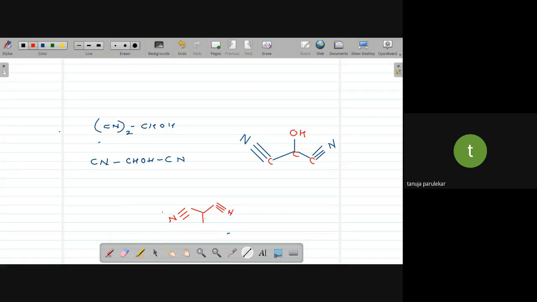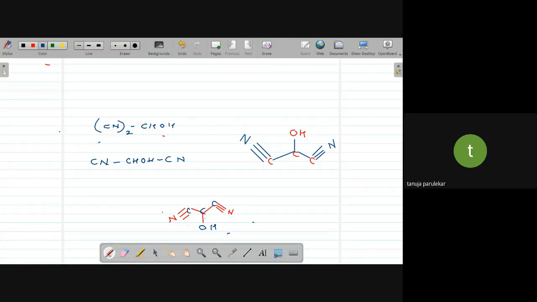And O and H. So you can just roughly put the carbon inside with pencil.